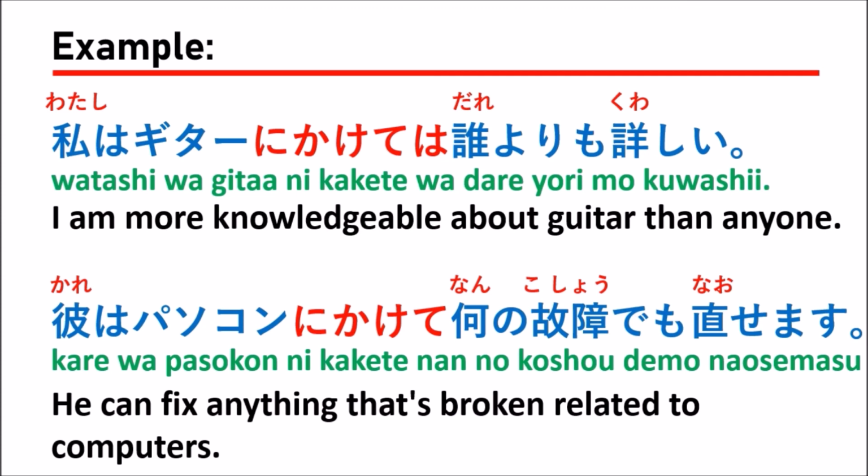So I hope you understand how to use the grammar 何々にかけては. 何々にかけては means you talk about some topic and you are a professor at that topic. So you can use かけて to help you explain the situation that happened.